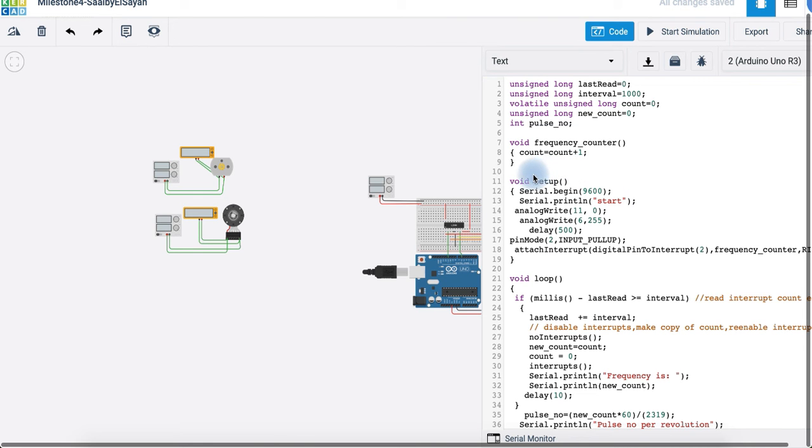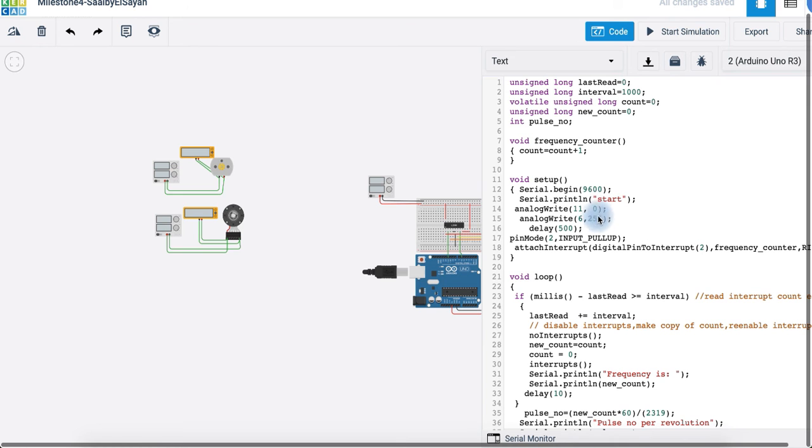Now for the void setup, we initiated the serial monitor, which we'll be seeing soon when I start the simulation. First, we wrote the value that at full voltage, at 12 volts, here it's 255 because it's a PWM, at 12 volts to the motor, and then we initiated pin 2 as an input and pull up.